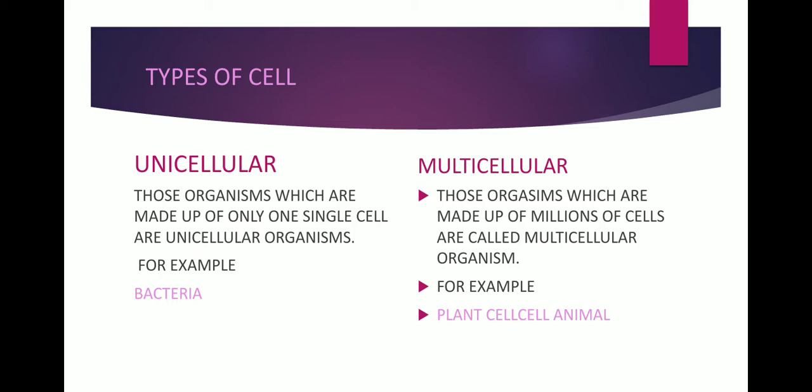Unicellular, for example, bacteria. Bacteria is an organism which is made of only a single cell, meaning there is no other cell than that single one. Bacteria is a living organism that is made up of only one cell. On the other hand, those organisms which are made of many different kinds of cells are called multicellular organisms. For example, plants and animals are both made up of different types of cells, trillions or billions of cells in their body.